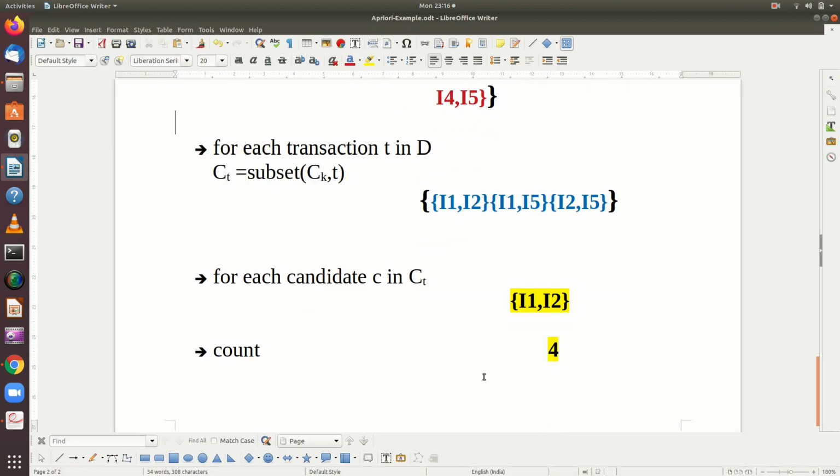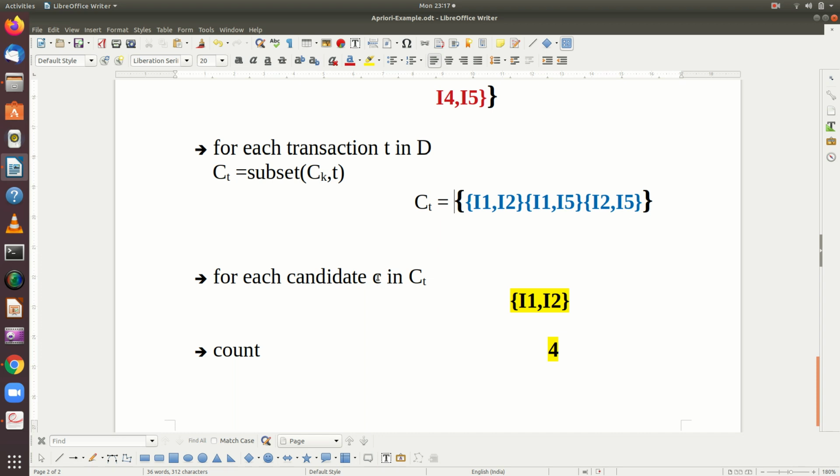So this will be the first candidate C, this will be the second. So this is now denoted as CT, right? So this is your CT now.